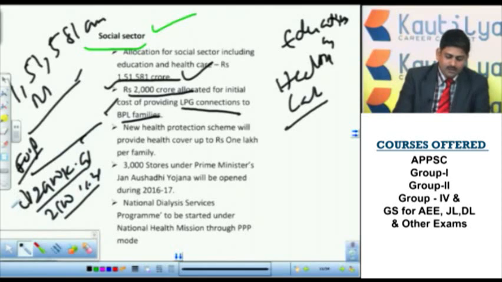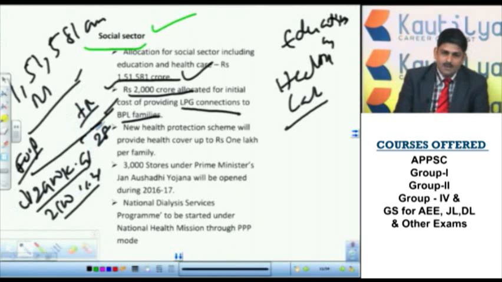If you take financial resources, those earning less than 28 rupees in urban areas and less than 21 rupees in rural areas will be considered as people below the poverty line.